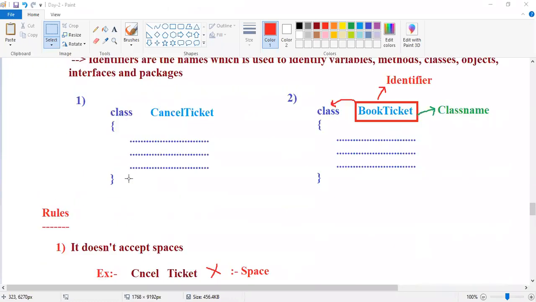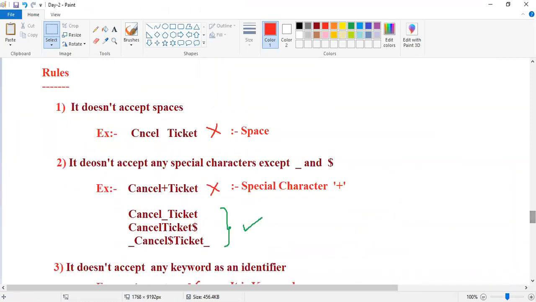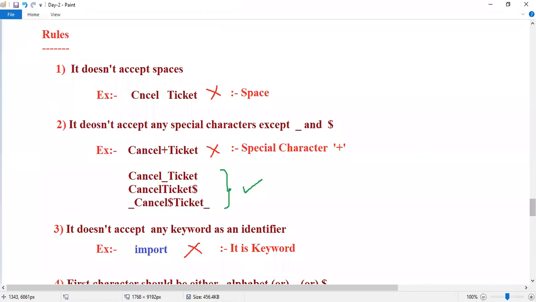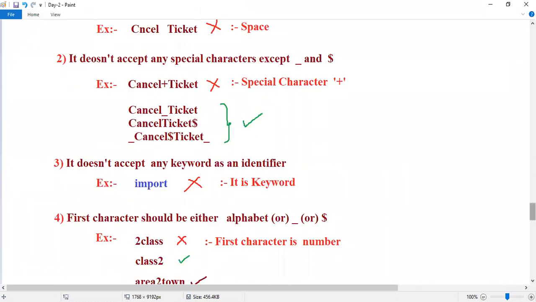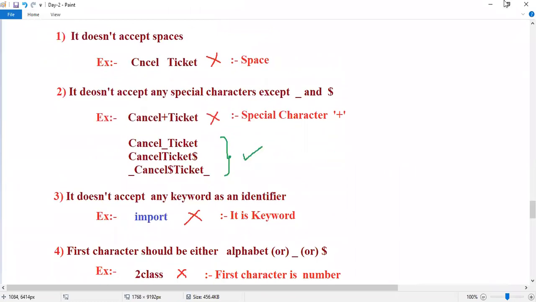Don't worry. In today's starting also I repeated those things, right? That is not a big problem.